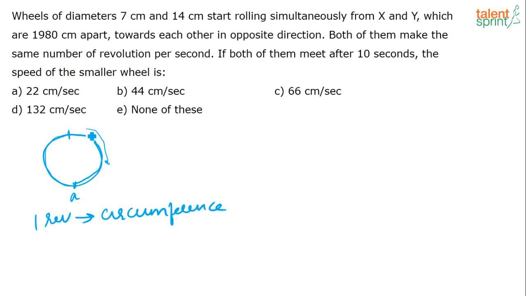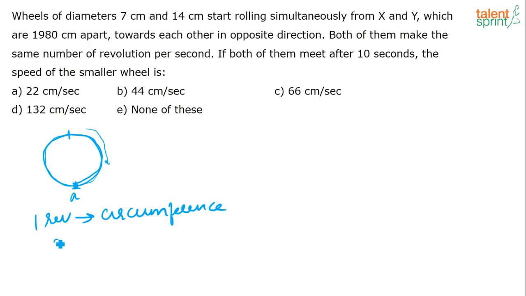The distance covered by both of the wheels is the same, or rather, the number of revolutions is given as the same, not the distance. So I hope you understood what a revolution is. A revolution is where one point, starting from this point, the wheel rotates and this point comes to the bottom again. That represents one revolution, and the distance covered in one revolution is nothing but the full circumference of the circle, correct?